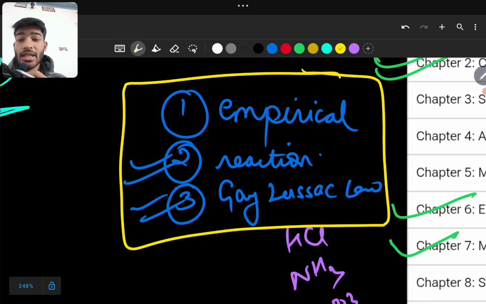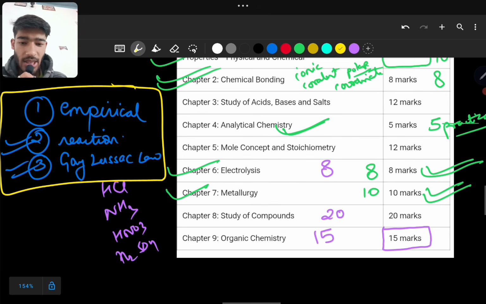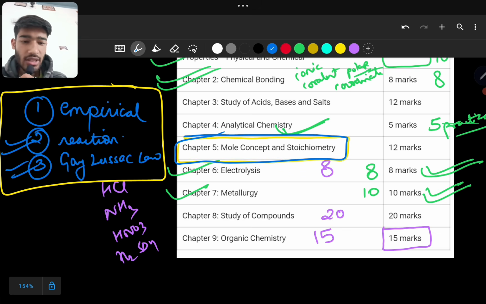The remaining 10% depends only on the overall holistic preparation you have done over the last 12 months. So mole concept and stoichiometry is also a medium weightage chapter. You can also study this. 12 marks is guaranteed from it.